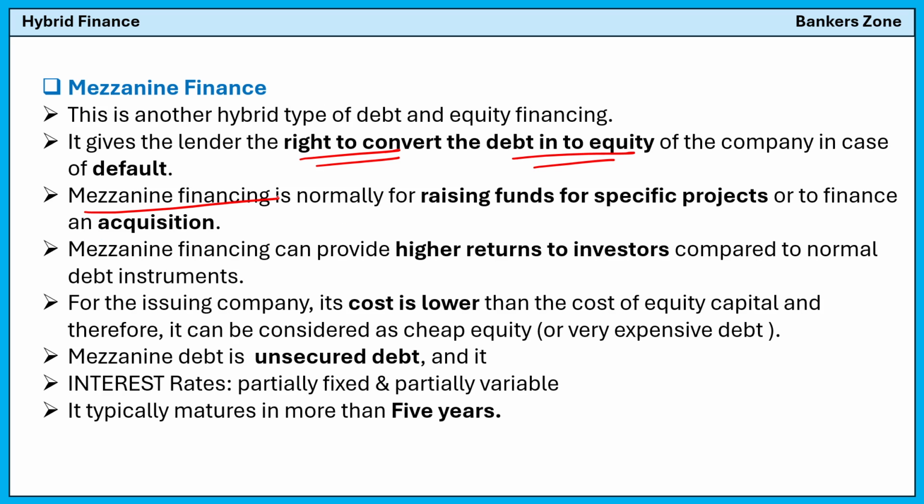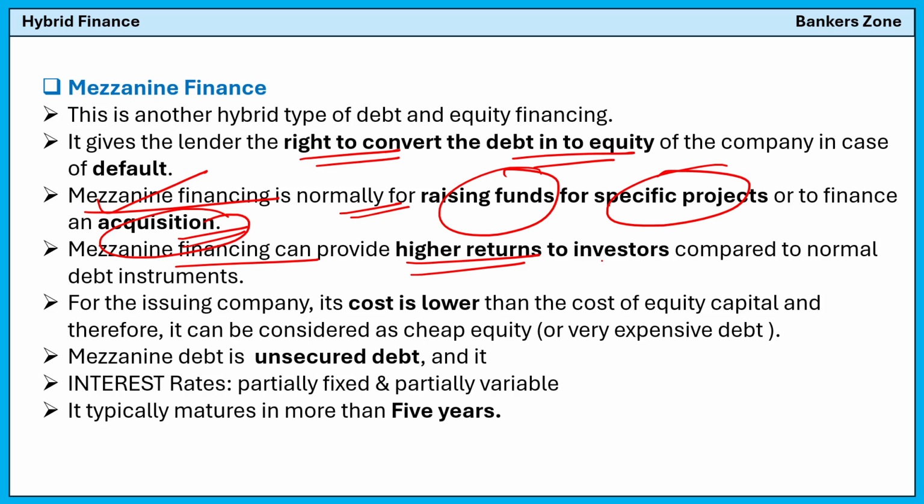Mezzanine financing is normally for raising funds for a specific project or financing, or even in case of acquisition. Mainly in case of acquisition, mezzanine financing is used. Mezzanine financing can provide higher return to the investor as compared to a normal debt instrument. For the issuing company, the cost is lower than the cost of equity capital. That's why they allow conversion of debt to equity. Therefore, it can be considered as cheap equity, because the cost is low.